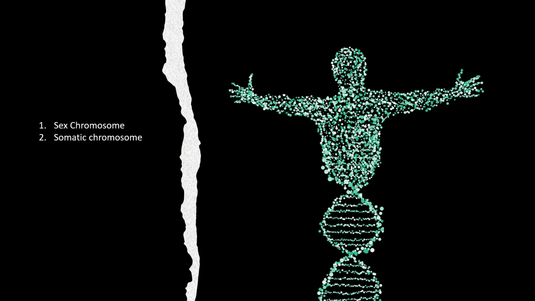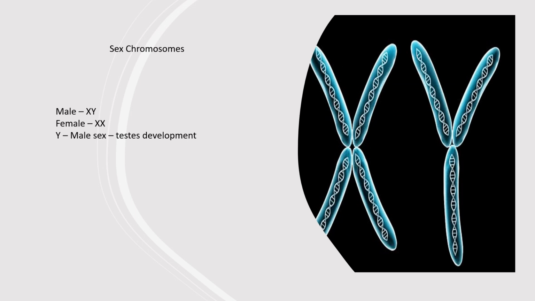The sex differentiation and development. The sex chromosomes. The sex of the individual is determined by two chromosomes called sex chromosomes, which are distinguished from the other chromosomes, that is somatic chromosomes, also known as autosomes.